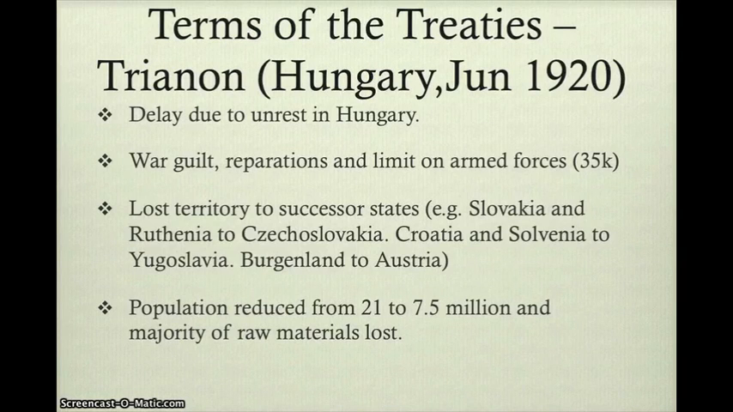They lost a lot of territories to successor states like Austria. For example, they lost Slovakia and Ruthenia to Czechoslovakia. They lost Croatia and Slovenia to Yugoslavia, and they lost Burgenland to Austria. The population, just like in Austria, was reduced dramatically from 21 million to 7.5 million, and the majority of their industrial capacity and raw materials were lost.